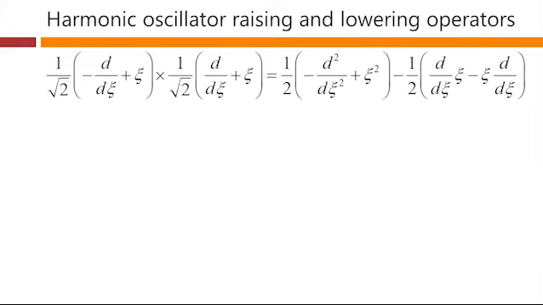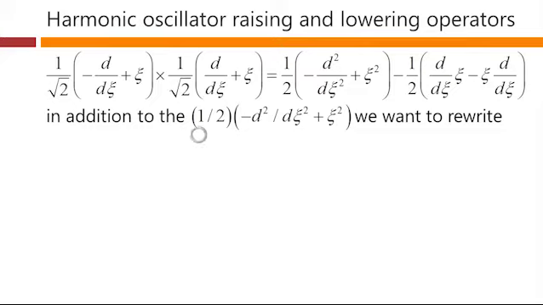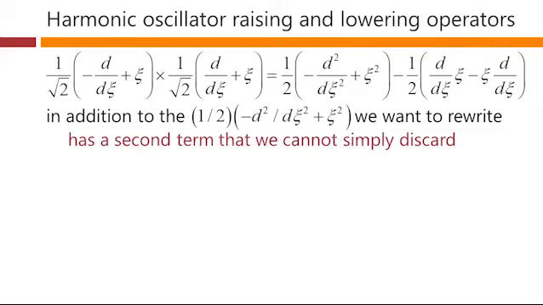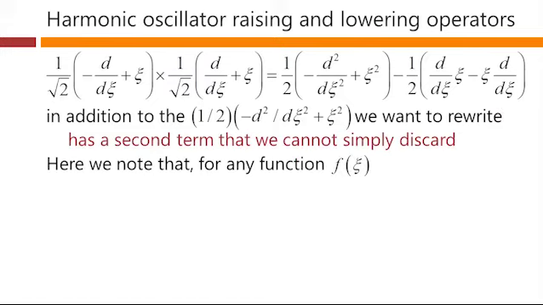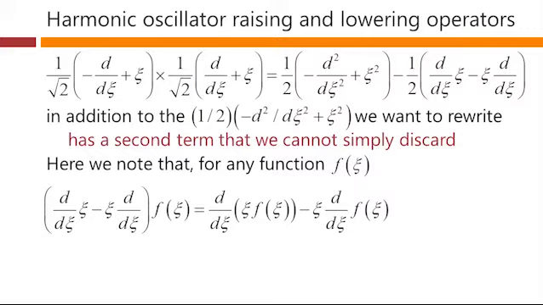So in this expression then, in addition to having the term we're looking for that we want to rewrite, we have this second term we cannot simply discard. We note that, however, for any function f of c, if we take this term here and operate on f of c, then we can write that out explicitly. So from our first term here, we end up with d by dc of c times f of c, and we can write out our second term explicitly also.